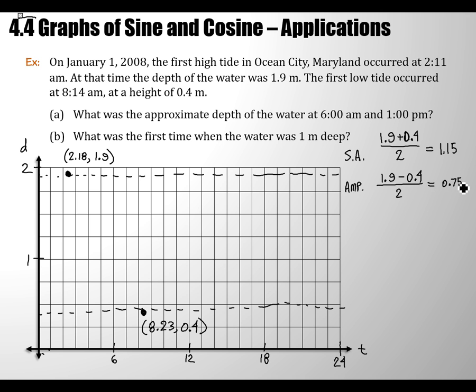0.75. And if you hadn't already done the sinusoidal axis, you could do what Justin said, and you could add 0.75 to 0.4, or you could subtract 0.75 from 1.9 and you get the sinusoidal axis. Or if you have the sinusoidal axis already and you wanted to know what the amplitude was, you could do 1.9 minus 1.15 to get 0.75.